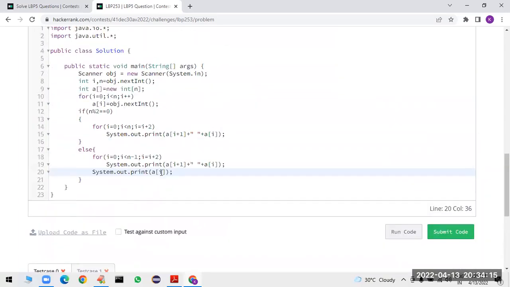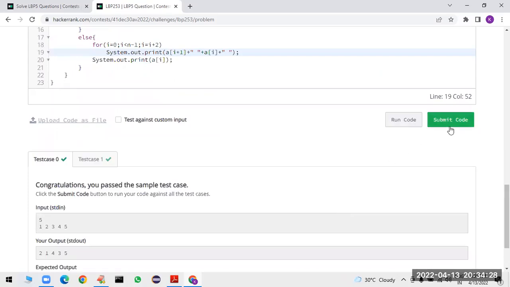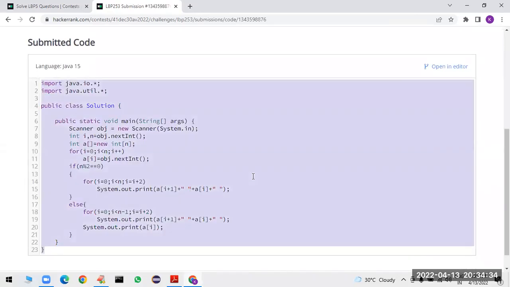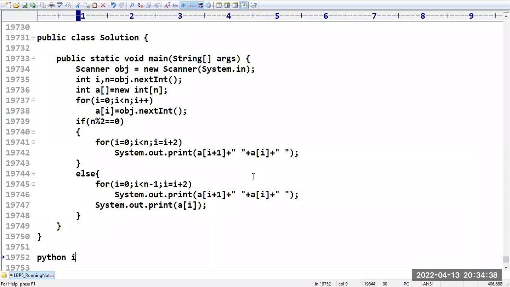You can see there will be a space problem, I think. Here after this we have to give a space. So here also after this we have to give a space, because of the space problem. Yes, submit the code. Perfect, sir. This is nothing but the Java implementation.